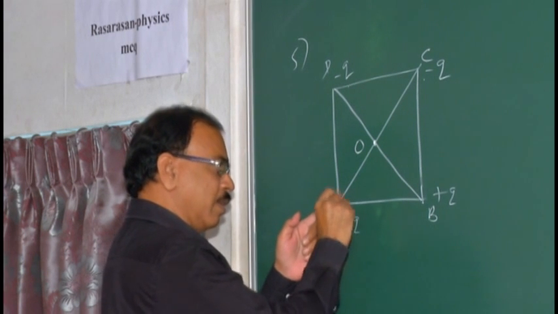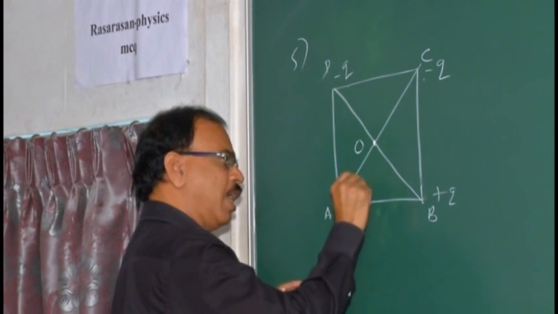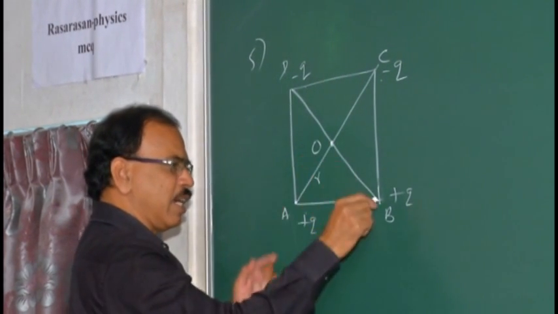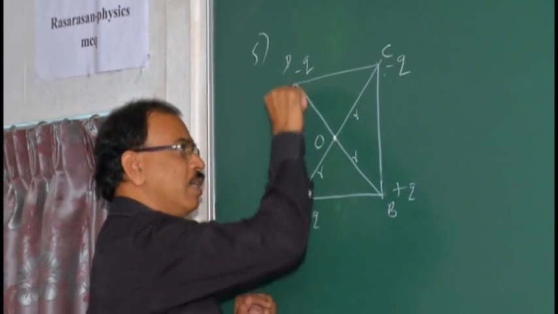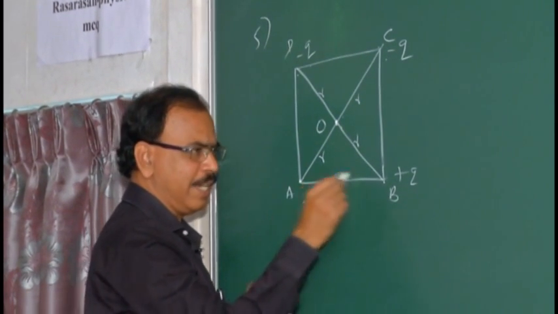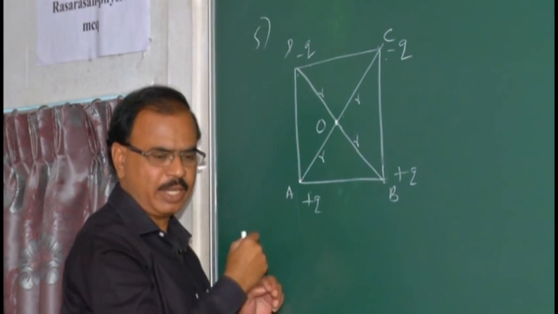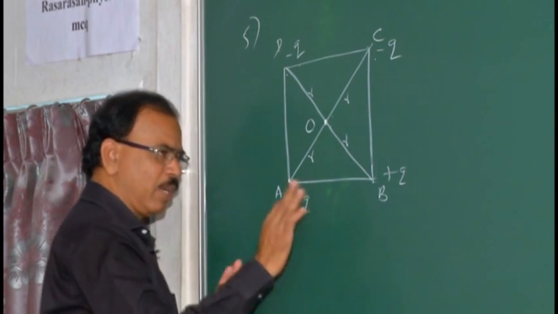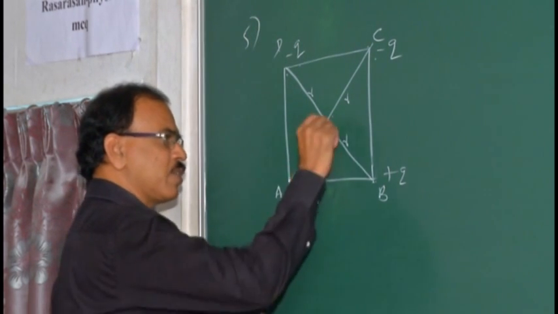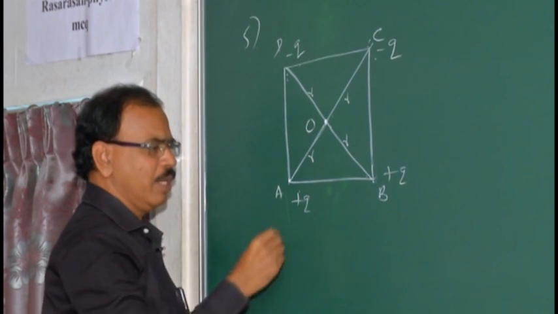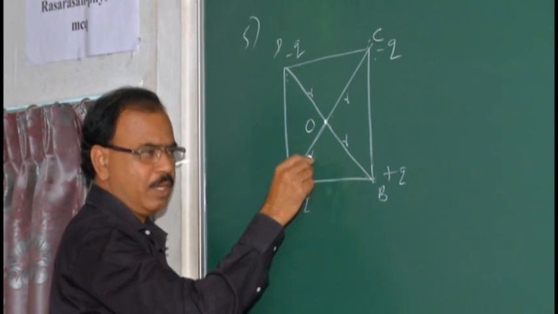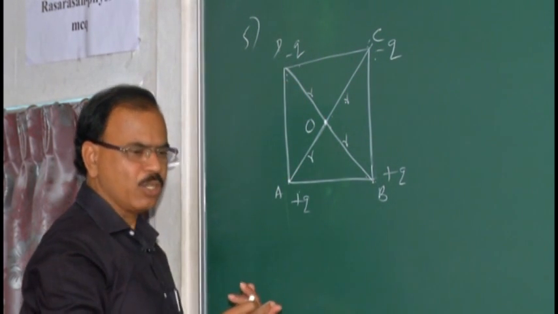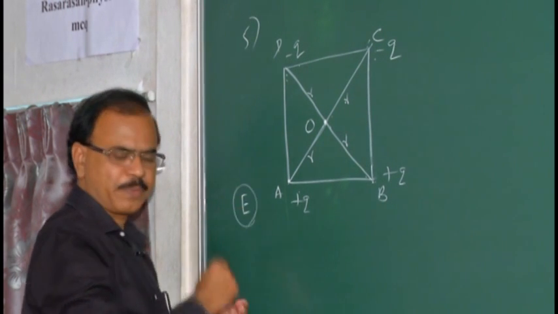This point is at a distance R from the point charge at A. This distance is also R, this one is also R, this one is also R. The side is a, and you can calculate half of the diagonal. It is not such a difficult problem. Here, only the direction of the electric field matters. All these distances are equal. The charge is the same, the distance is the same, the magnitude of charge is the same, the distance is the same. So the electric field E is also the same.